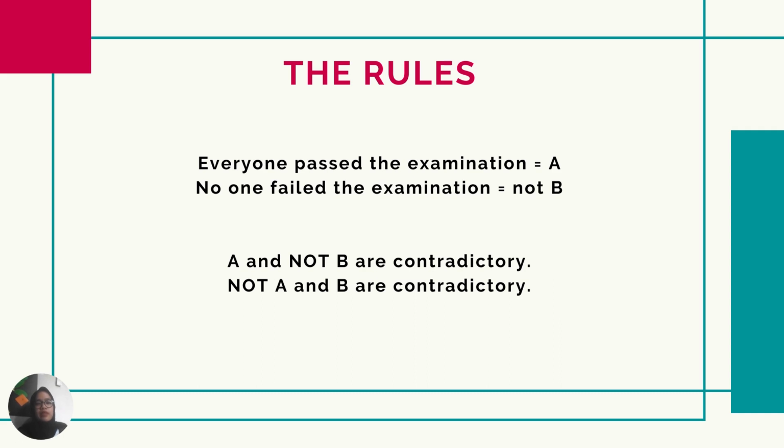Another example is "Everyone passed the examination," and we can say this is A, and the second one is "No one failed the examination," or B. We can see here that not B still conveys the information that A conveys, which is that everyone passed the examination. Okay, that's all from me about presupposition and entailment.